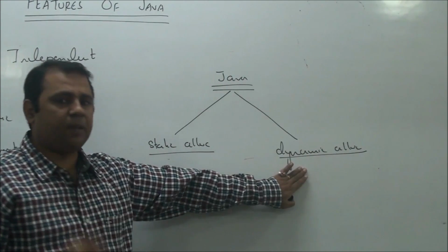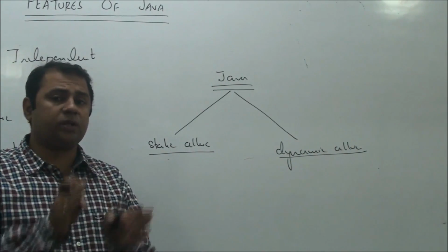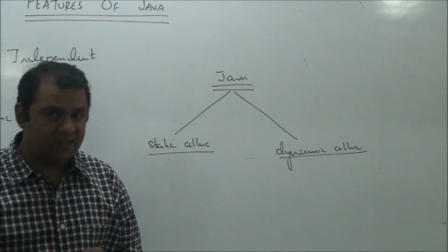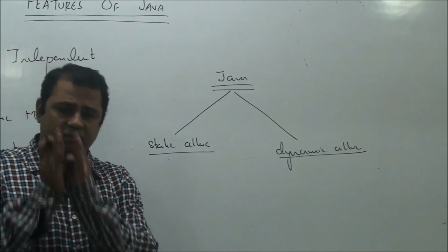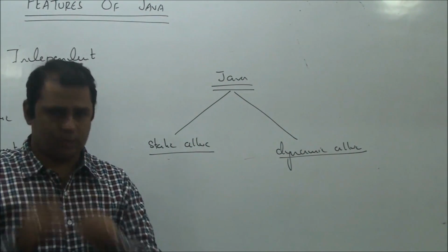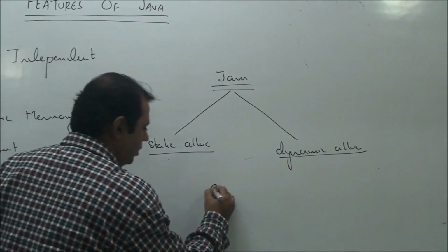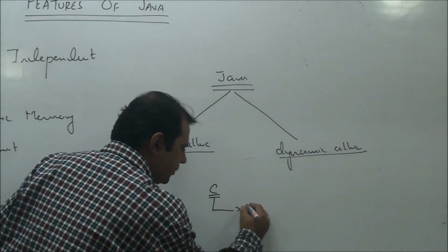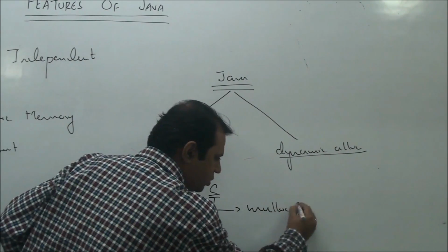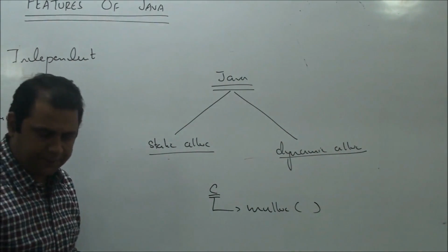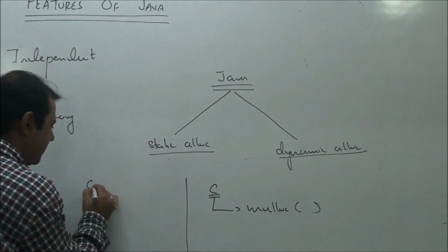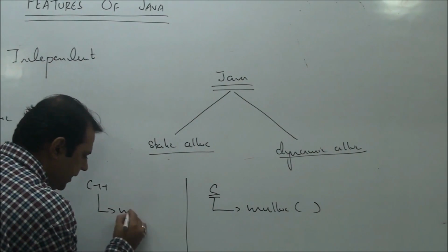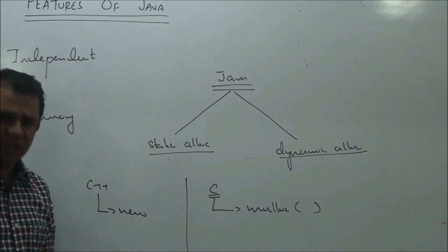Whenever we allocate memory dynamically, there is one more thing which we have to do in languages like C and C++, which is that we have to deallocate that memory also. For example, for those who have an understanding of C language, you must be aware that in C, to allocate memory, we used to call a function called malloc. Or in C++, to allocate memory, we used a keyword called new.